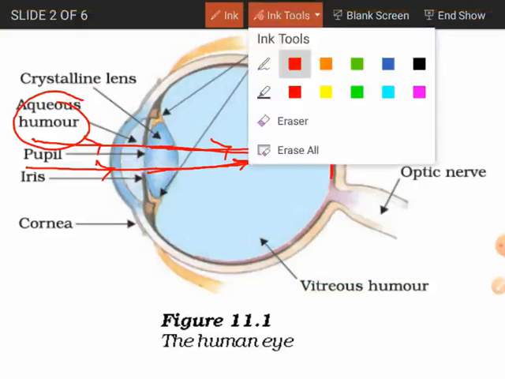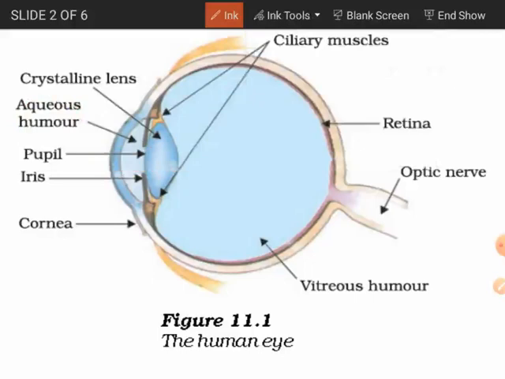Let me erase it, okay. All like this. Now, depending upon the contraction and relaxation of these ciliary muscles, the curvature of the eye lens can be changed.